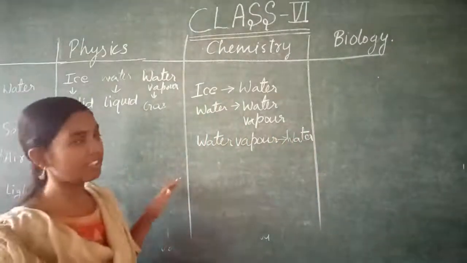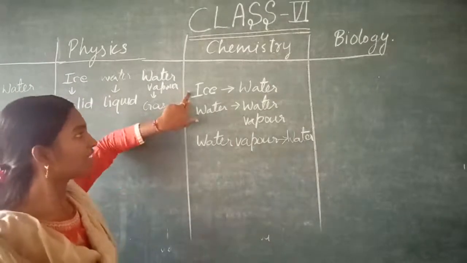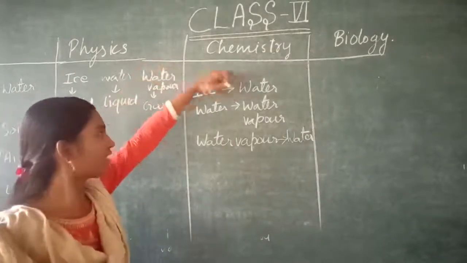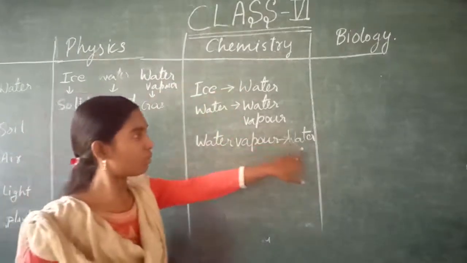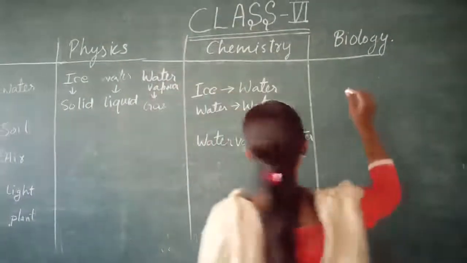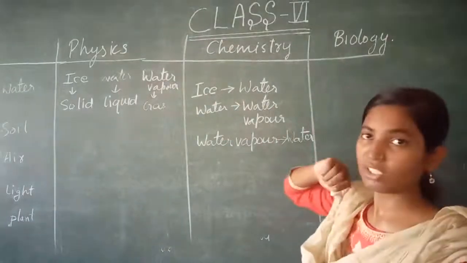So this we study in chemistry, how ice is changing to water, how water is changing to water vapor, how water vapor is changing to water. Now in bio, what do we study about water?